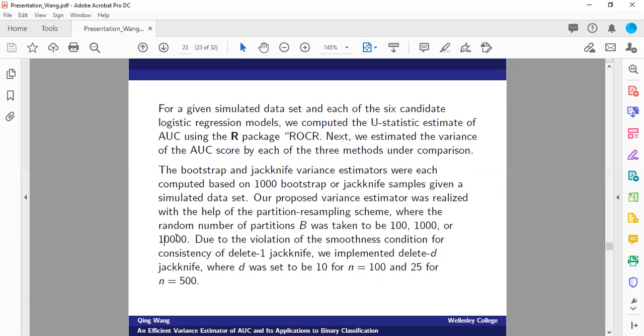For bootstrap and jackknife methods, we are going to use 1,000 bootstrap and jackknife samples given a simulated data set. One thing to note here is that due to the violation of the smoothing condition for the consistency of delete-1 jackknife, we implemented delete-d jackknife, where d was set to be 10 when the sample size is 100 and 25 when N is equal to 500.